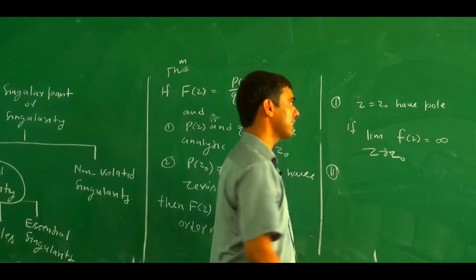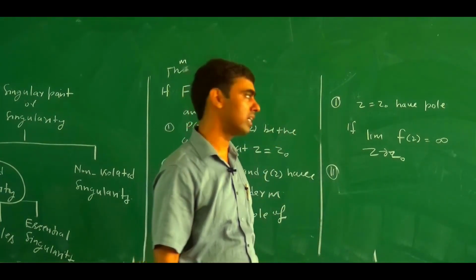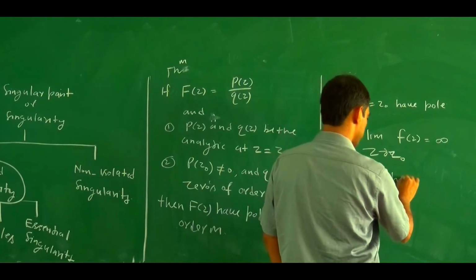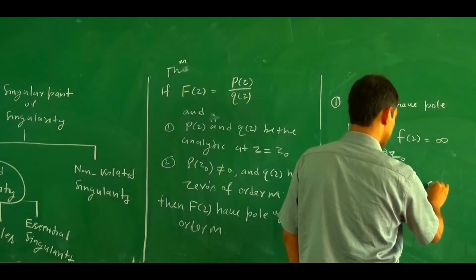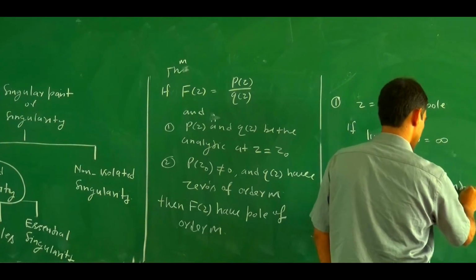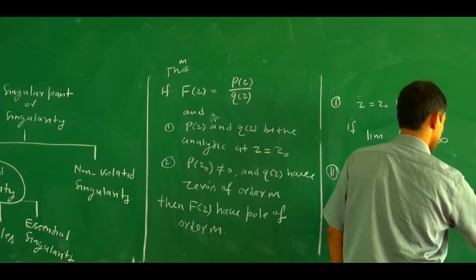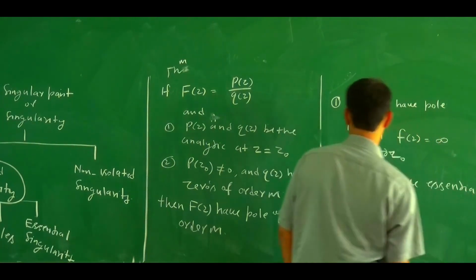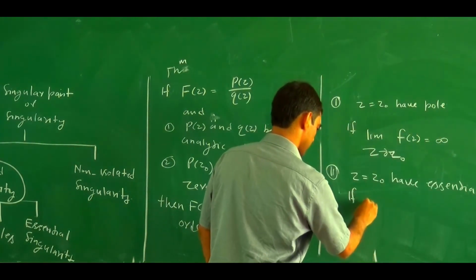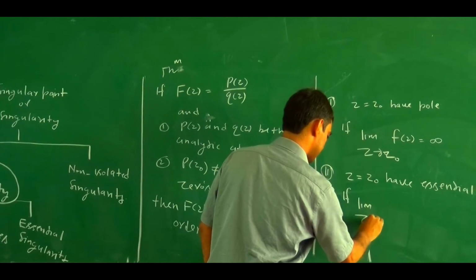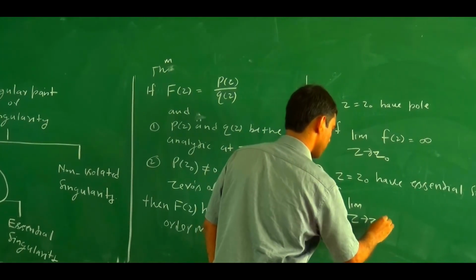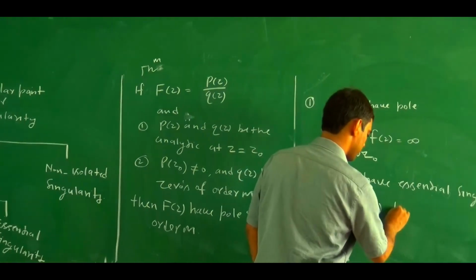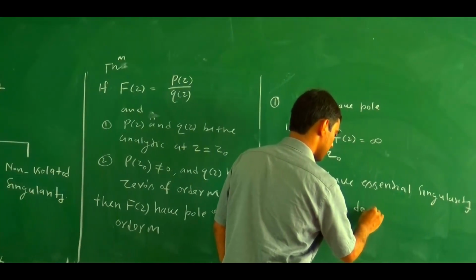Second, how do we categorize an essential singularity? z equal z0 has an essential singularity if the limit as z tends to z0 of fz does not exist.